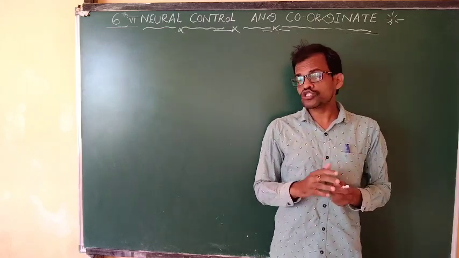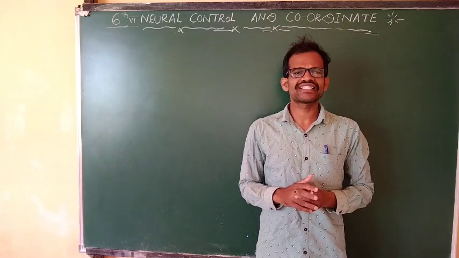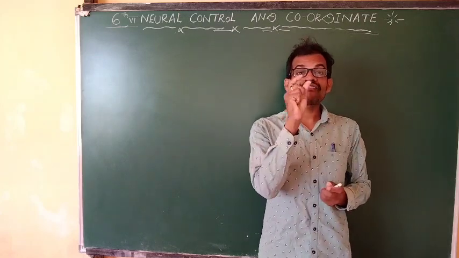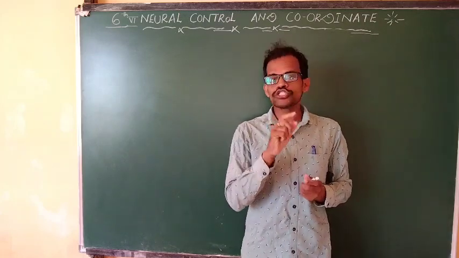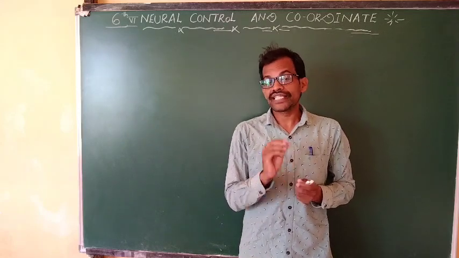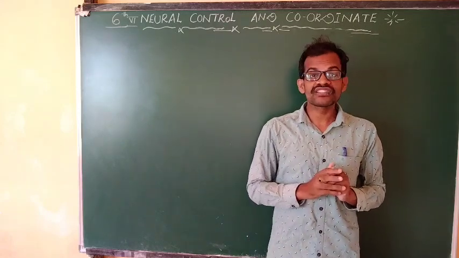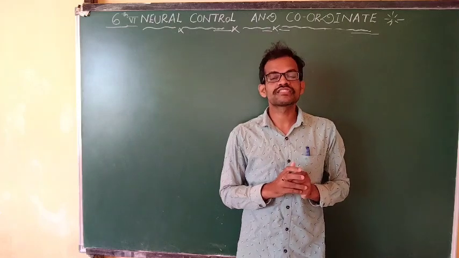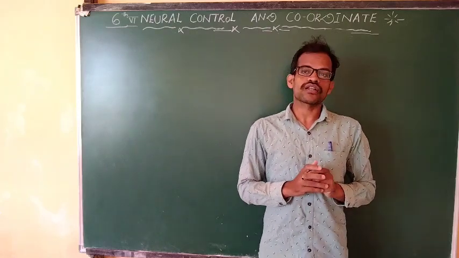And also, this neural system is an entire system. It is made up of nervous tissue. The nervous tissue is composed of specialized cells, which are known as neurons.